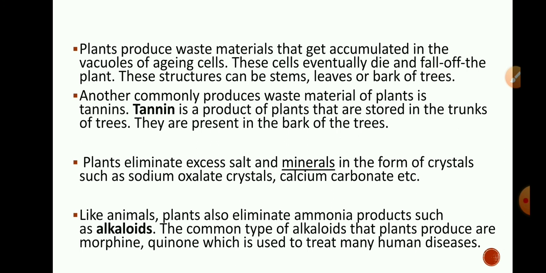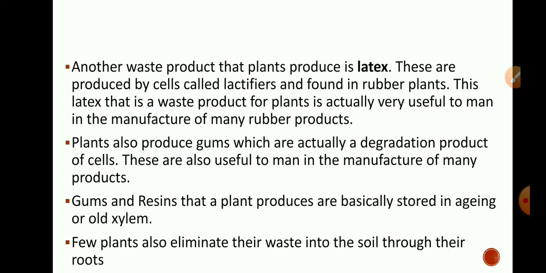Some plant waste gets stored in the vacuoles of cells. Resins, gums and latex are also some of the waste products of plants that you can see. Another commonly produced waste material of plants is tannin. Tannin is a product of plants that is stored in the trunks of trees. They are present in the bark of trees. Like animals, plants also eliminate nitrogenous products such as alkaloids, and these are used to treat many human diseases.